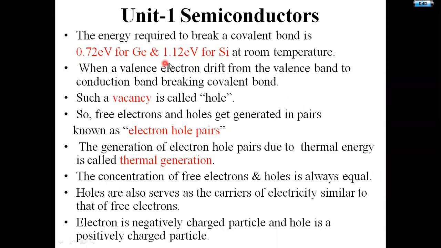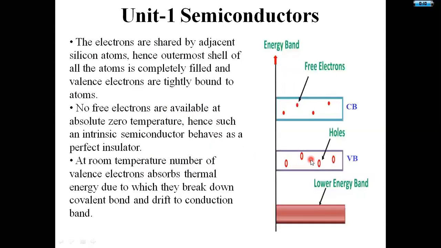Next one, the energy required to break a covalent bond is 0.72 electron volt for germanium and 1.12 electron volt for silicon at room temperature. This is the basic energy we need to provide. For a germanium atom we need to provide 0.72 electron volt, whereas for silicon we need to provide 1.12 electron volt at room temperature. Then only those electrons will move into the conduction band.